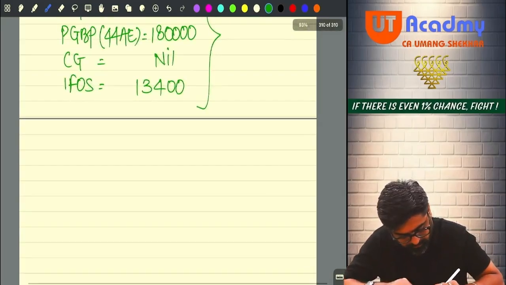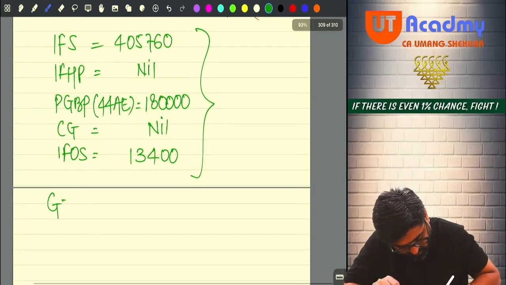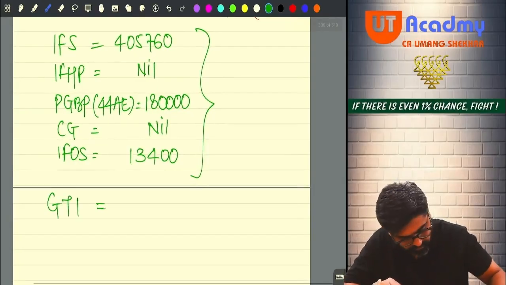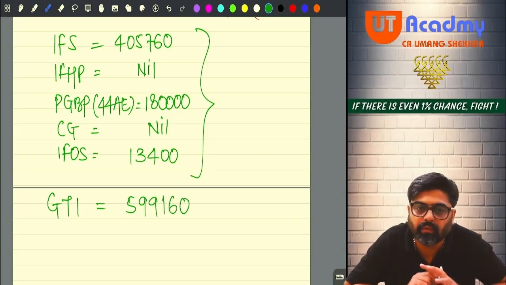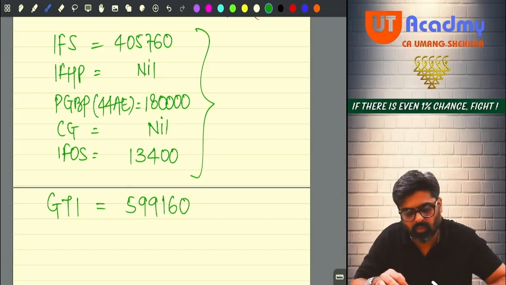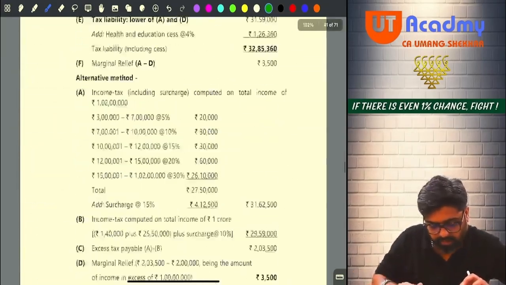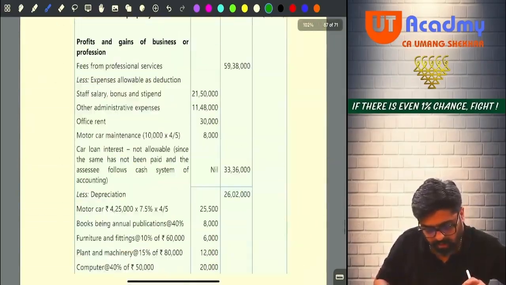Calculate the GTI, gross total income. 5,99,160. Got it, sir? So let's check before we move ahead. Okay, 5,99,160. We are also getting it or not?